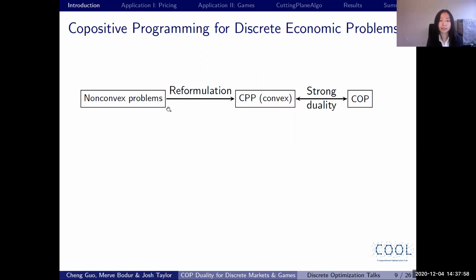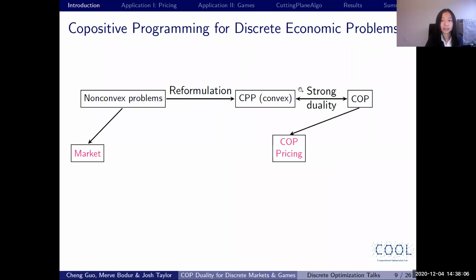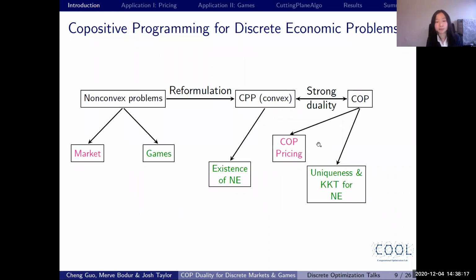And here is a picture to summarize what we are doing in this work. We start from a non-convex problem. We are reformulating it to a CPP, which has strong duality. And we are using this relationship for first, discrete market problems, where we derive a COP-based pricing scheme. We're also using this relationship for discrete games, where we derive existence and uniqueness results for Nash equilibrium, and we also derive KKT conditions for calculating the Nash equilibrium. And because we are solving copositive programs in both of the applications, we further propose a novel cutting plane algorithm for COPs.